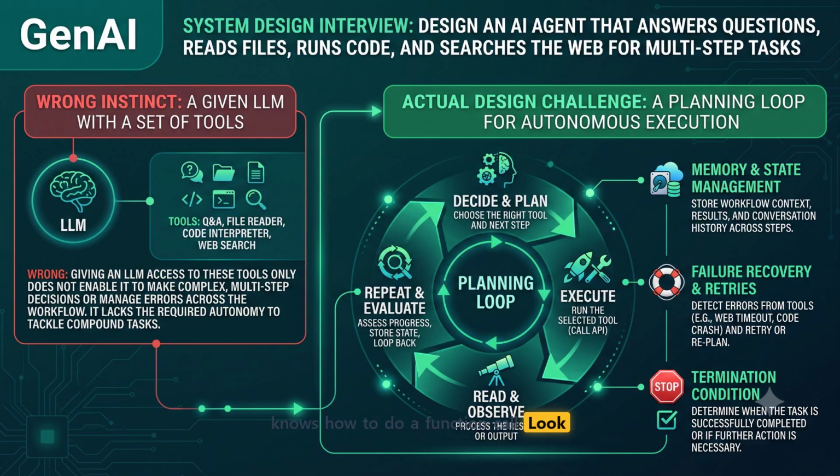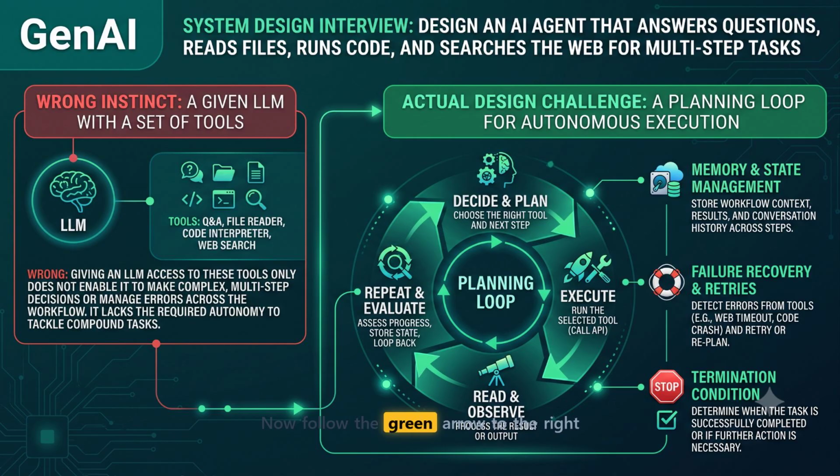Look closely at the red text on the left. Merely giving an LLM access to tools is the wrong architecture because it lacks the autonomy to manage errors or handle compound multi-step workflows. Think about it like asking a capable human assistant to book a complex international trip. They do not just execute one massive command. They plan, check a flight, find out it is booked, check an alternative hotel, adjust based on what they find, and repeat. The loop itself is the intelligence.